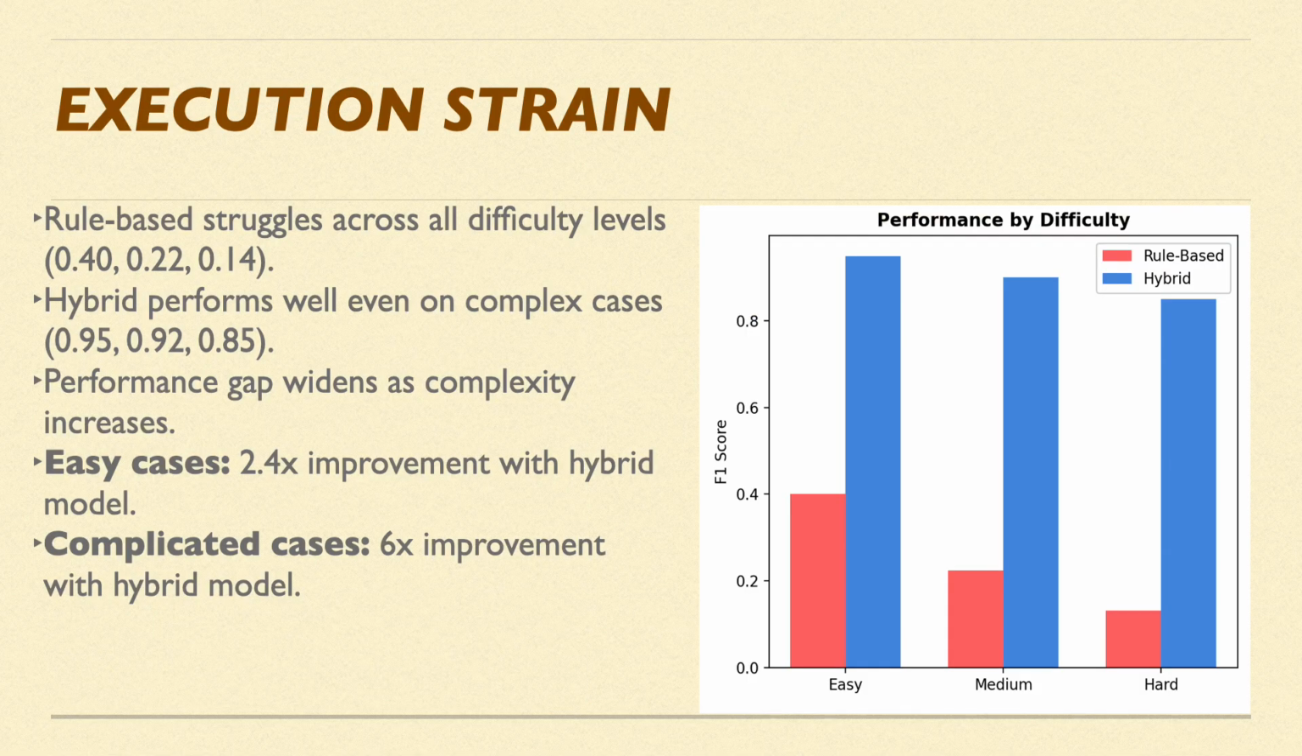Examining the performance by difficulty, rule-based struggles across all levels: 0.40 for easy, 0.22 for medium, 0.14 for hard. The hybrid performed excellently even on complex cases: 0.95 for easy, 0.92 for medium, and 0.85 for hard. The performance gap widens as complexity increases, demonstrating the hybrid's superior ability to handle challenging extraction.